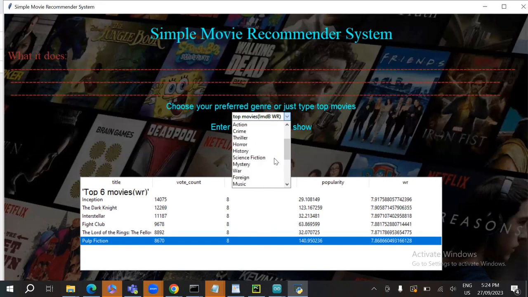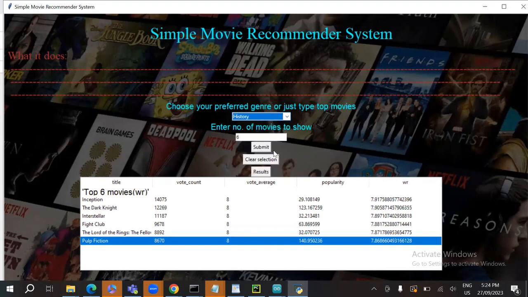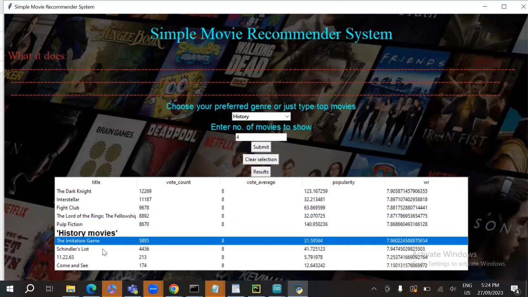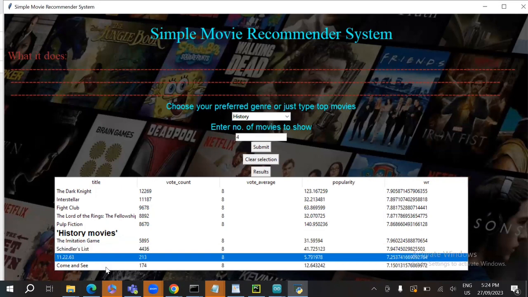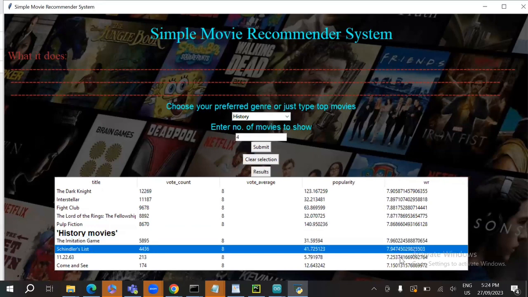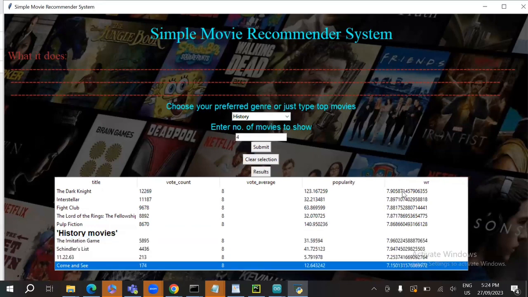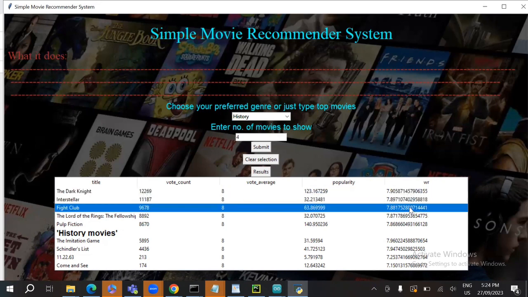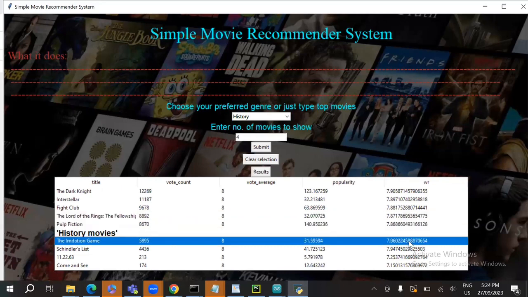Now I'll be running the genres. Say I put history and I put four. So the top four history movies are showing. These are recommended on the basis of the genre and IMDb weighted rating, as you can see here. And as I said, the output is sorted in descending order of weighted rating, as you can see here. So this was the output of my simple movie recommender.